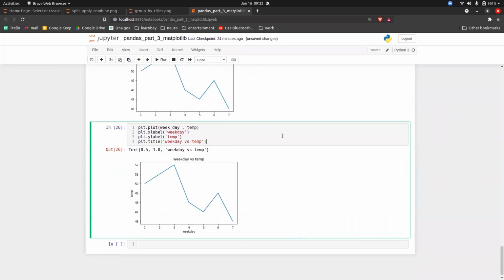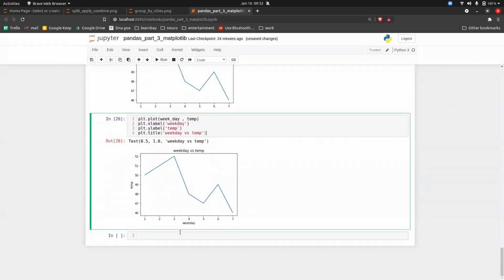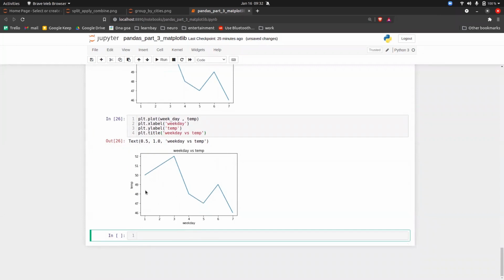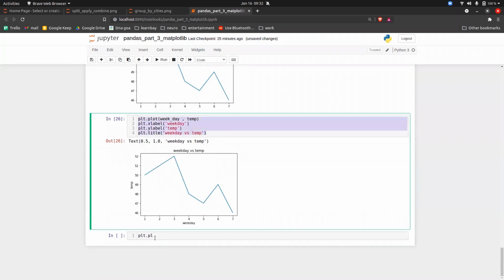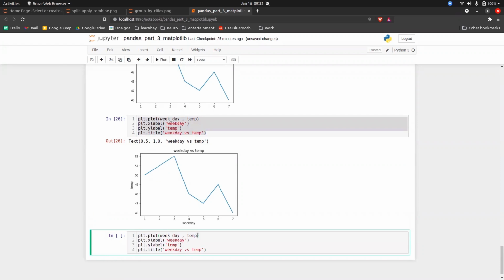Now you can change the color of the graph also. For example, plt.plot, I will copy the same thing. Inside this, we can give different parameters to change the color, to change the line style, to change the line width. Whatever you want to change, you can change it.